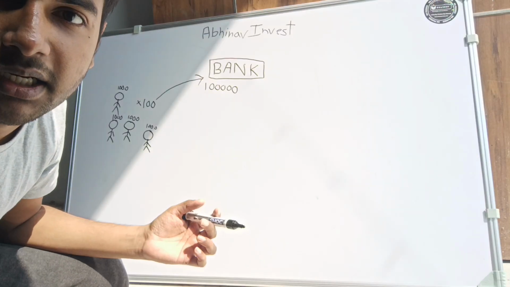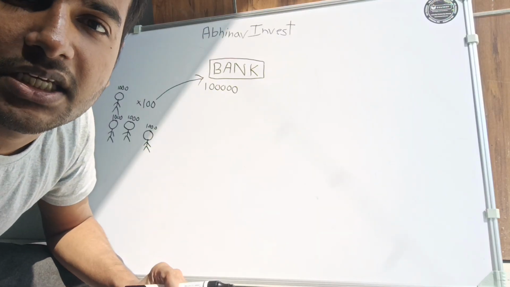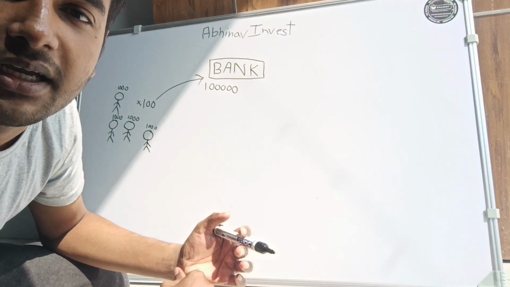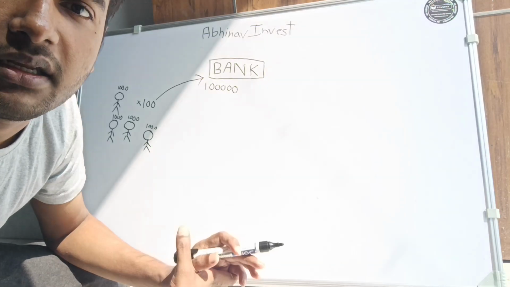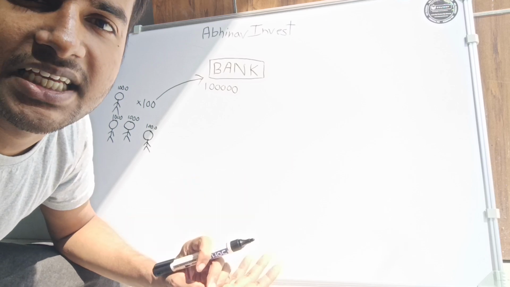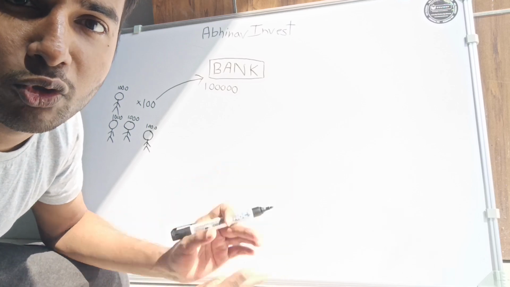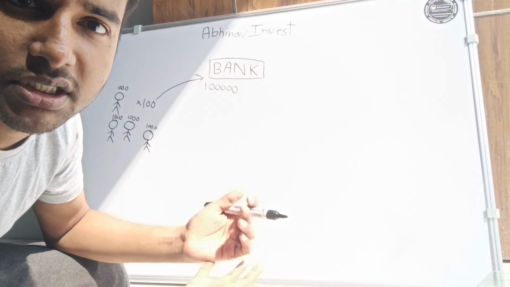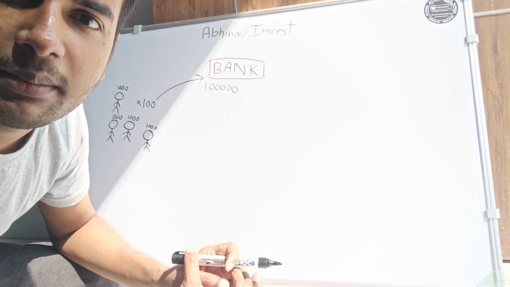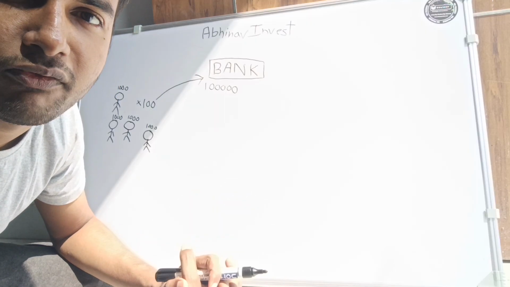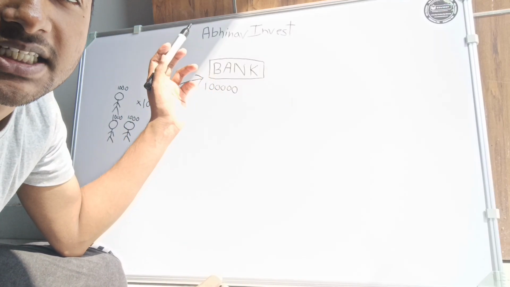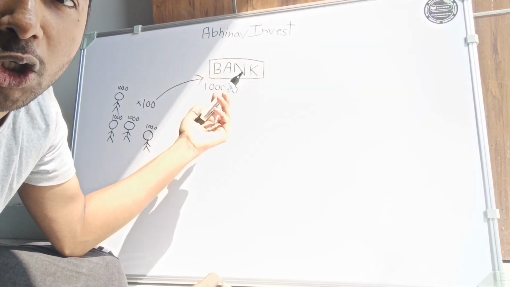Now how is money created? Very simple. Money is created by debt, by giving loans. So when the bank gives a loan, then the money is created. At that point money is created, because in today's time money exists digitally. There was a time, hundreds, thousands of years ago, when money was in the form of gold, in the form of silver, but today the money is just numbers. Money is created digitally here. So the bank is the one who creates money by giving loans.